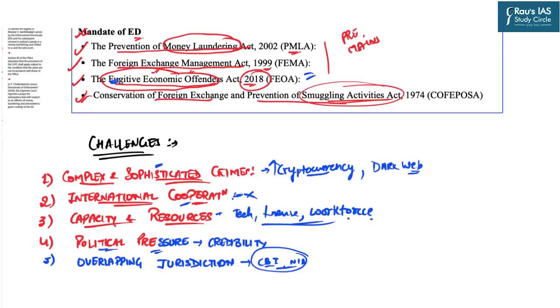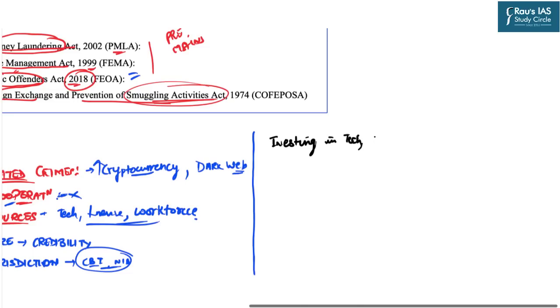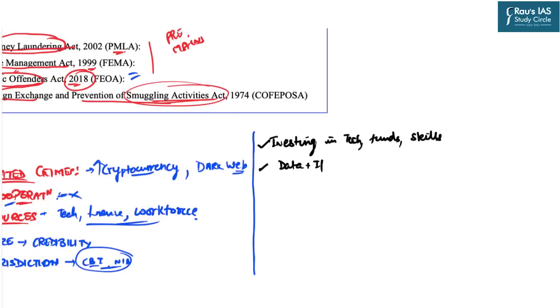In these lines, let us also look at the suggestions which can be written. First will be obviously investing in upgradation of technology, ensuring adequate movement of funds, as well as skill upgradation of the workforce. The second is the efficient data as well as information sharing among all the agencies. These agencies are at the domestic level as well as at the international level.